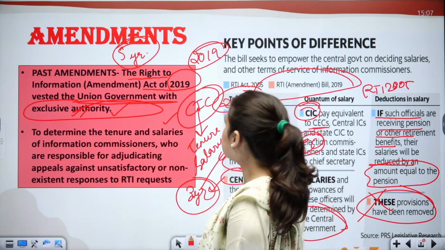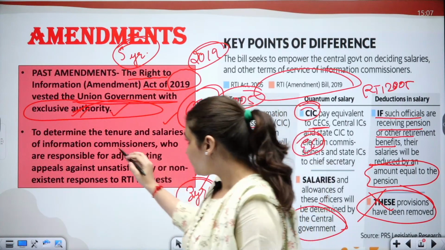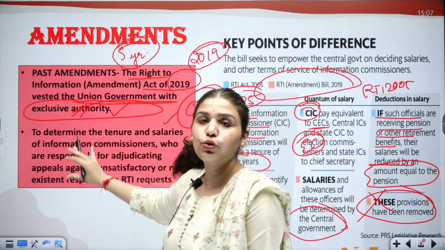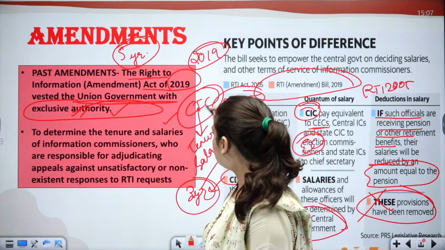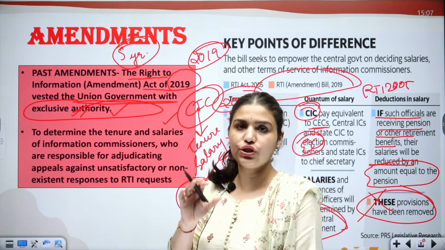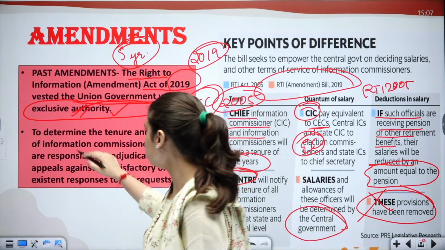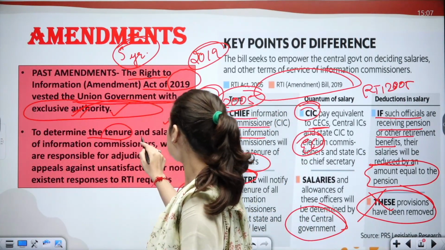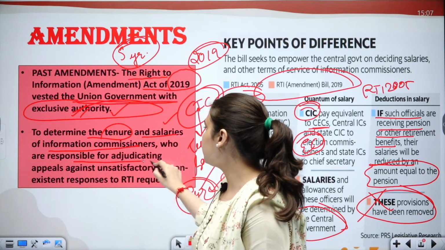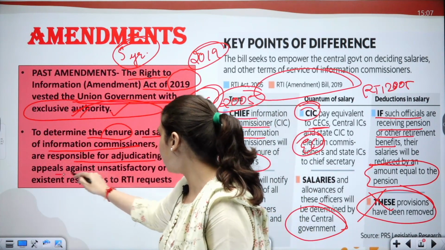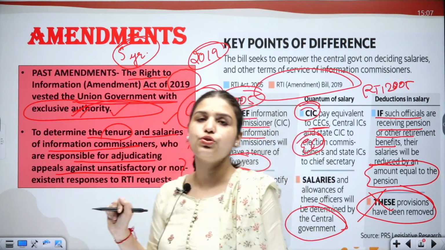So all these changes have been made in 2019, and the union government has been given the exclusive authority to appoint these chief information commissioners, these CIC officers, and to determine the tenure as well as salaries of information commissioners, who are responsible for hearing appeals against unsatisfactory or non-existent responses to the RTI.